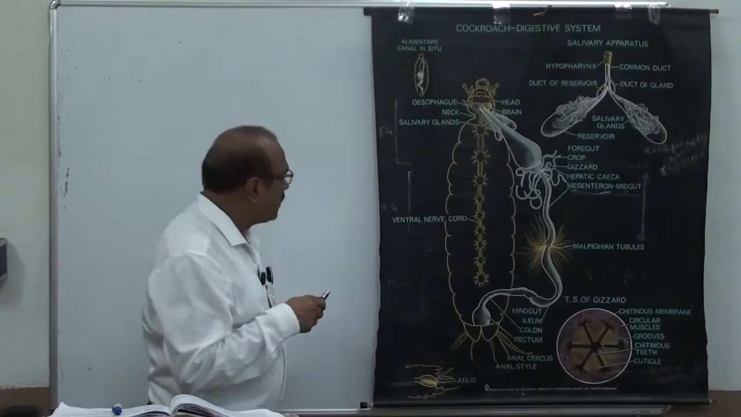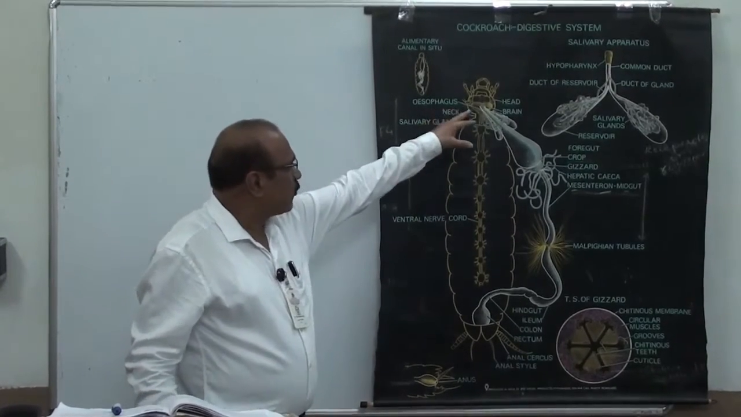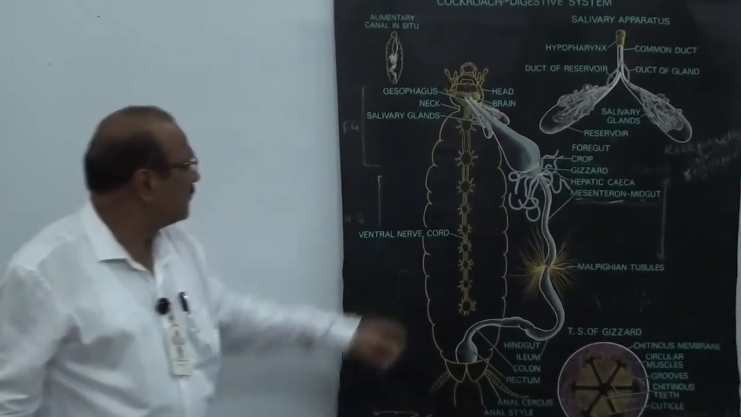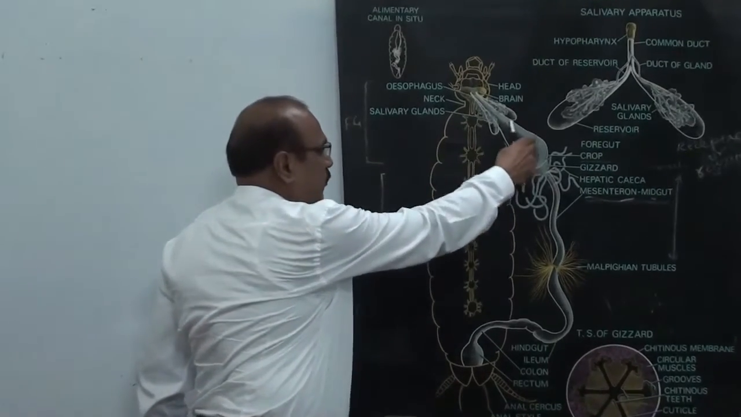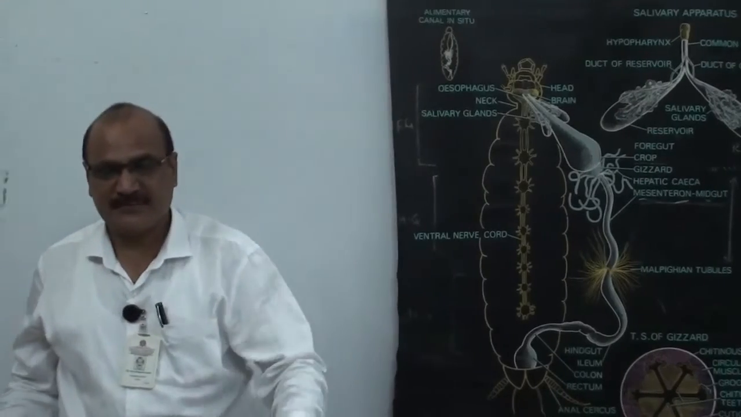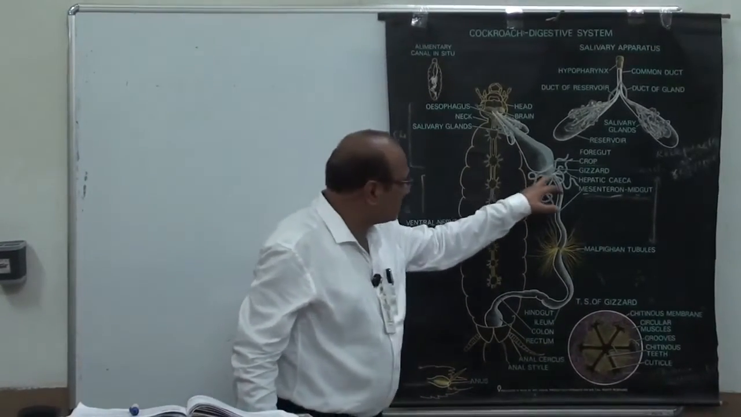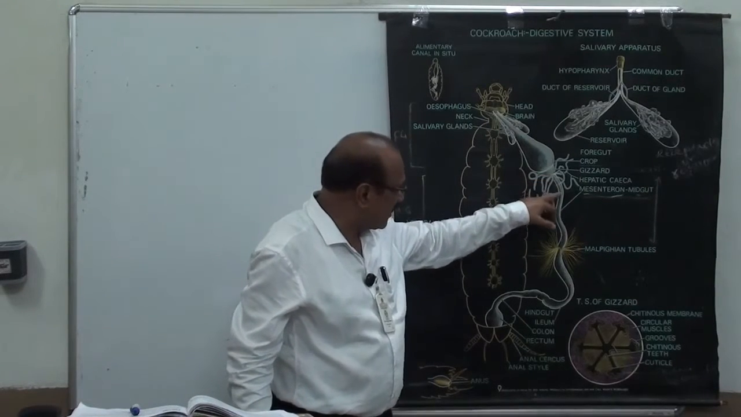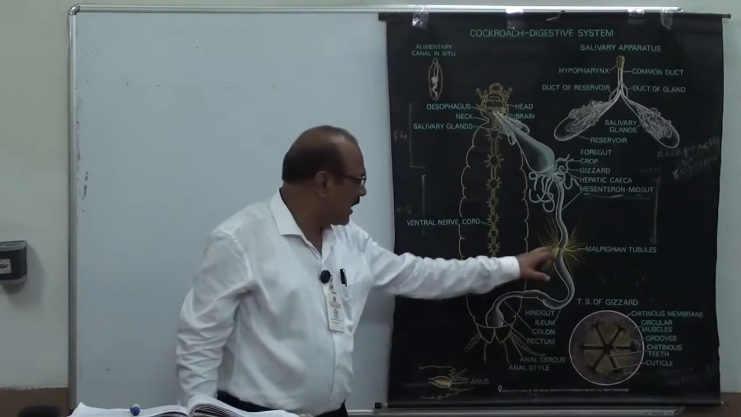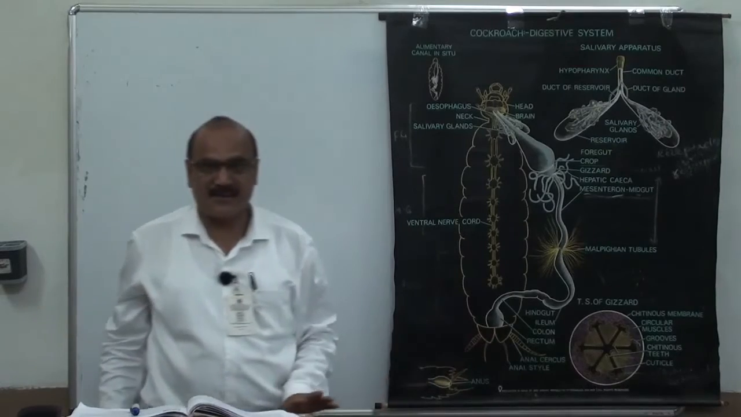Now the foregut consists of the preoral cavity, the esophagus, the crop, and the proventriculus or gizzard. These are the parts of the foregut. The midgut starts from the posterior part of the gizzard up to the presence of the Malpighian tubules, and then the hindgut starts from these Malpighian tubules up to the anus.